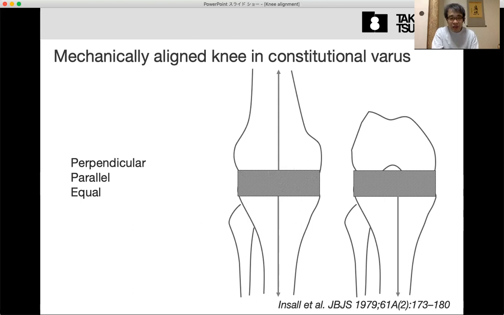This is considered to be the ideal, but currently it is not considered to be the ideal because this is unnatural in many patients.